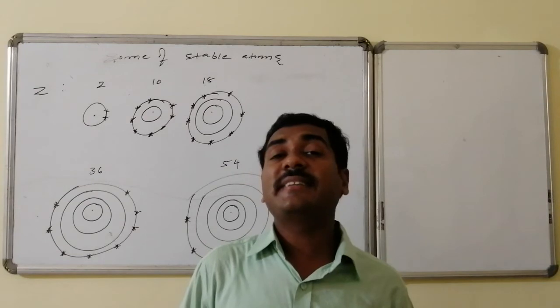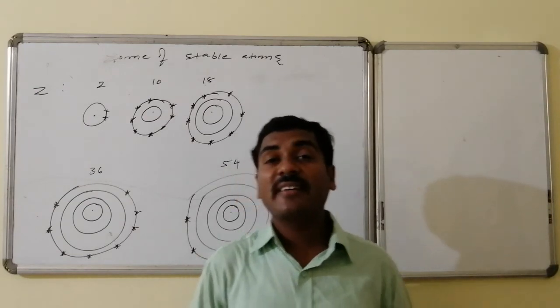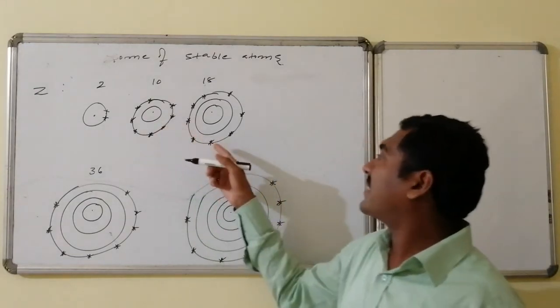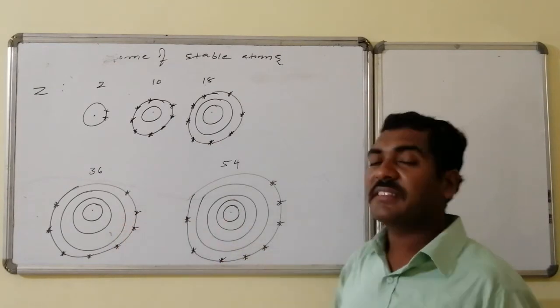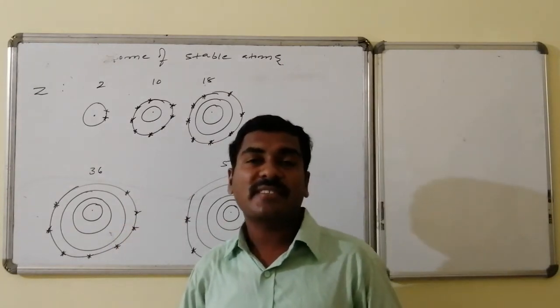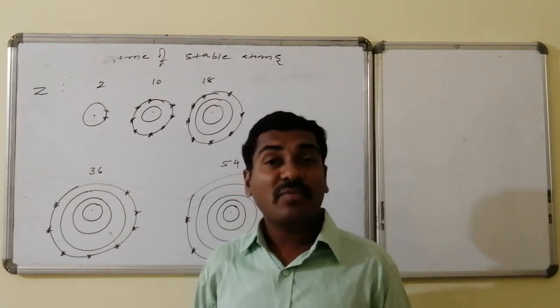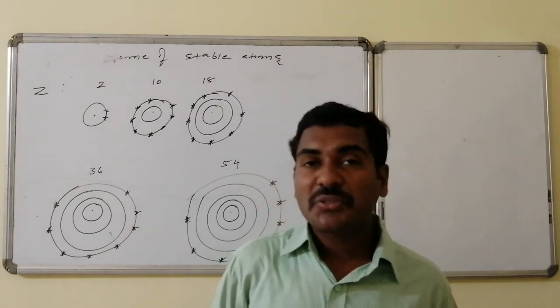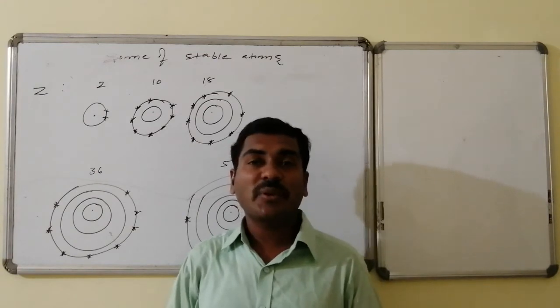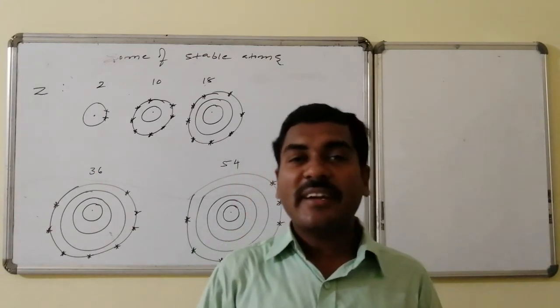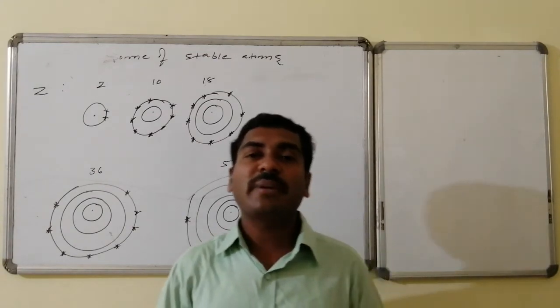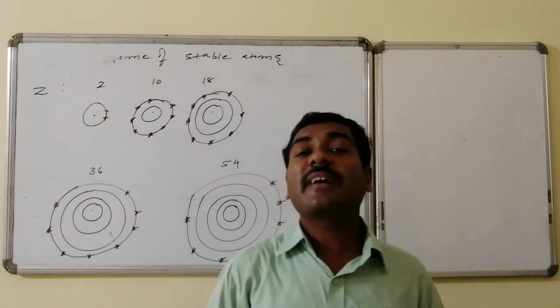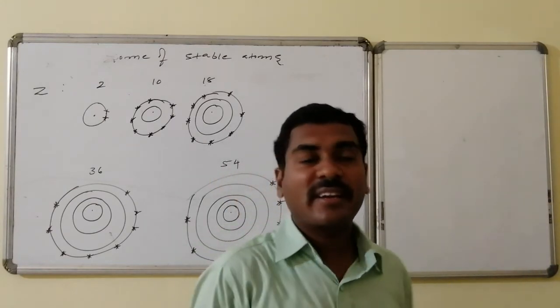That stability is attained if they have 8 electrons in the outermost orbit. If they hold 8 electrons, then they become stable. So atoms, to get stability, to get 8 electrons in the outermost orbit, participate in chemical combination. That's what we can write.